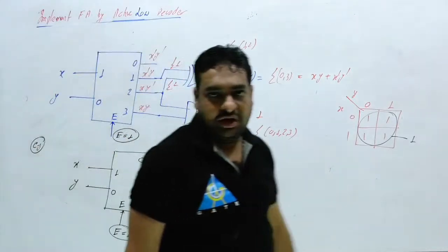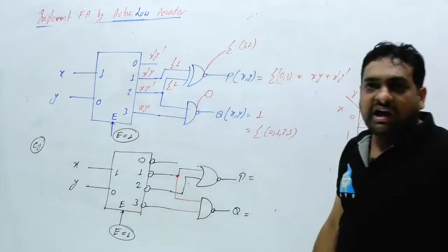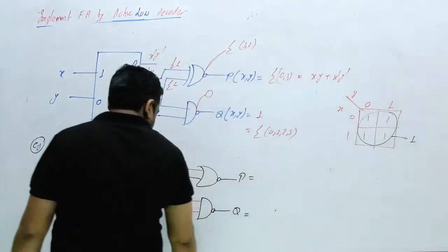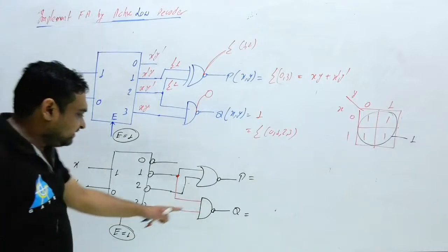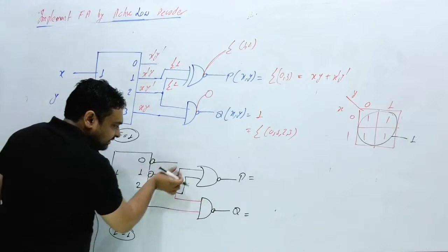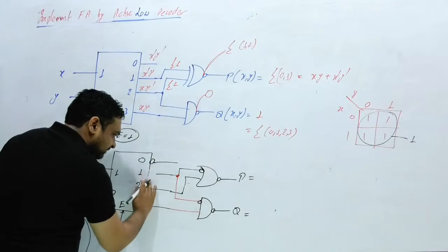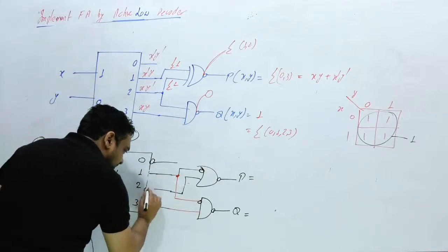How to process? You should try to cancel this bubble first. How can you cancel it? You can shift this bubble and put it here. Can I write in this way? Yes. Can you cancel this bubble also?